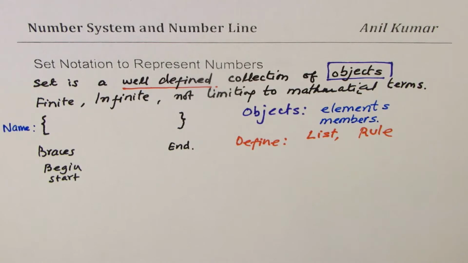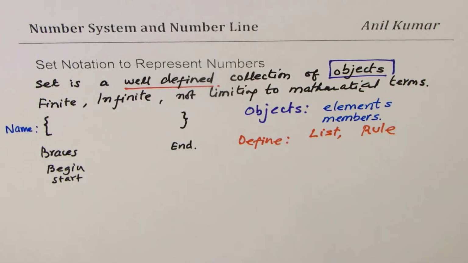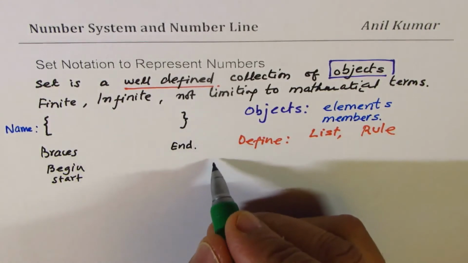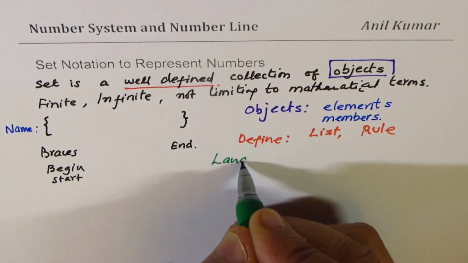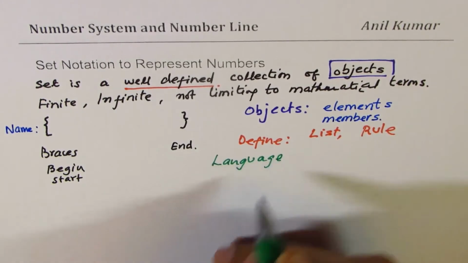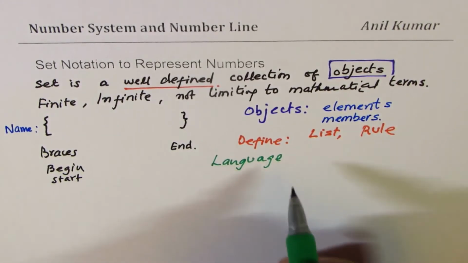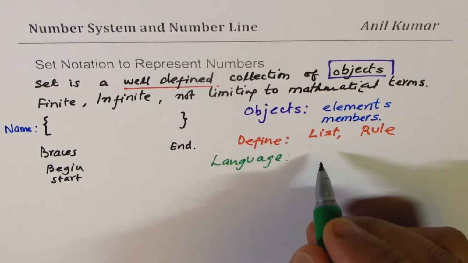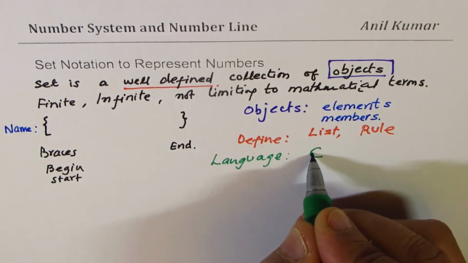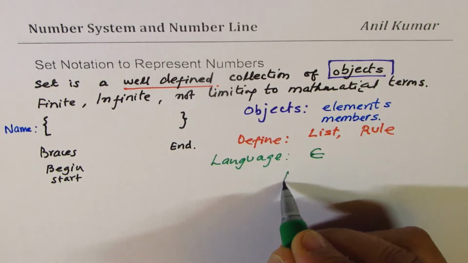So to define, we use a language. We are slowly getting into more details than I wanted to. In this language, we use a few terms which are very common. It says belongs to.